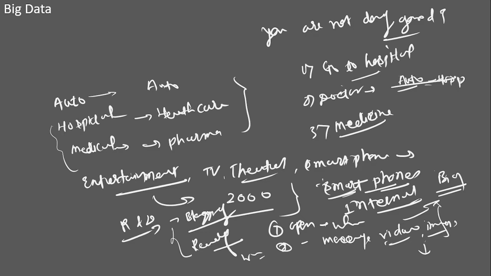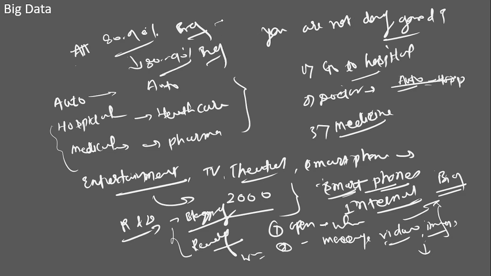This is how a huge amount of data gets created from human beings, not all, but most, like 80 to 90% of people are creating big data. Similarly, 80 to 90% of employees are also generating big data.